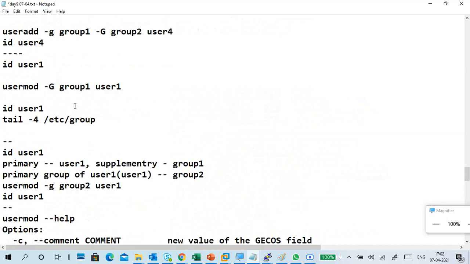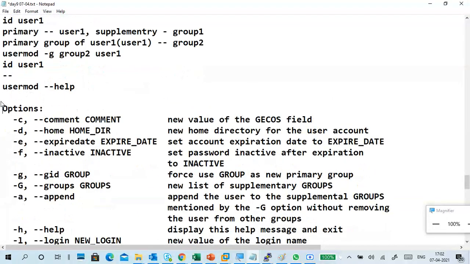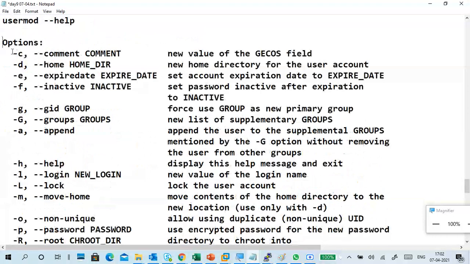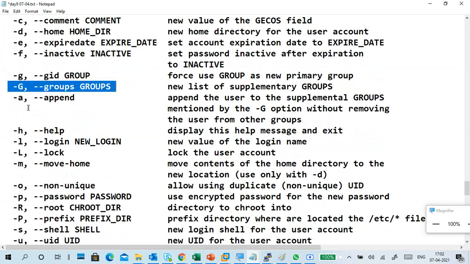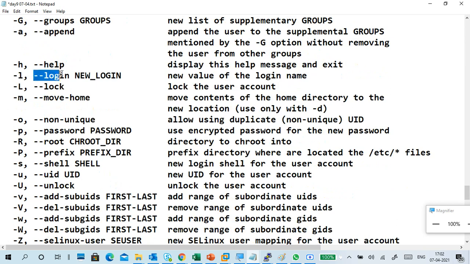What happened here, C for adding a comment, D to change, adding an expiry date, inactive. If you want to change the primary group ID, secondary group ID, if you want to add more groups to a single account, then you can use append, and you can also change the login name.